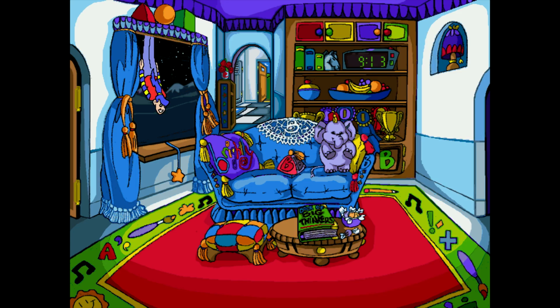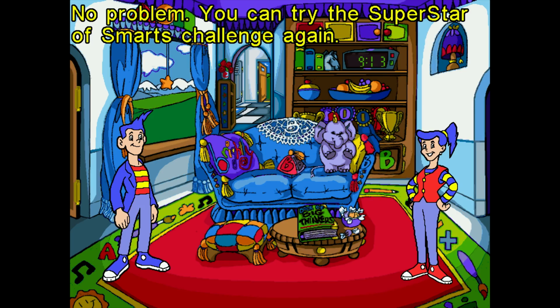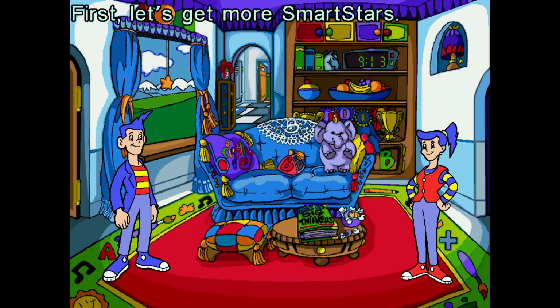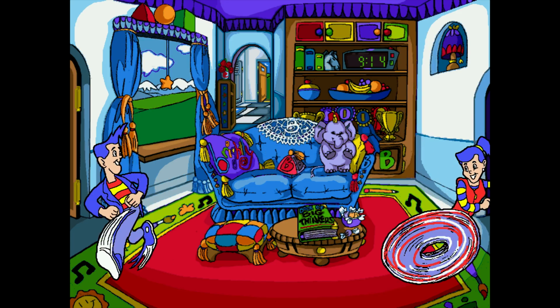So apparently this is some end game mechanic. No problem. You can try the Superstar of Smarts Challenge again. First, let's get more Smart Stars. So nothing here. So we can go this way, or we can go this way. Let's go this way.